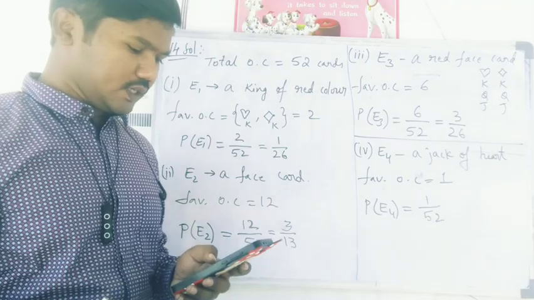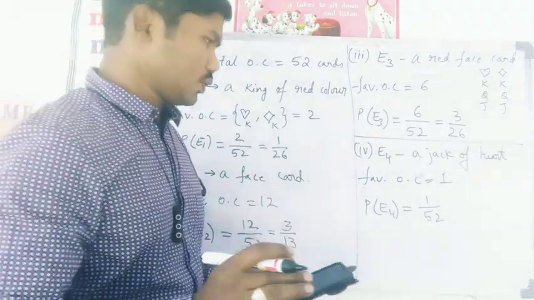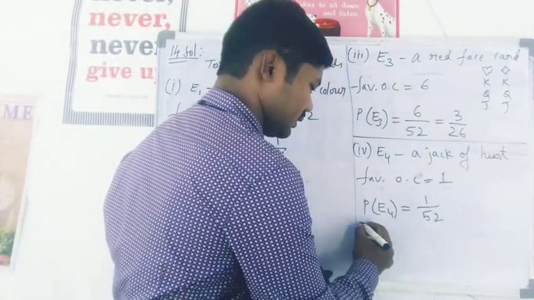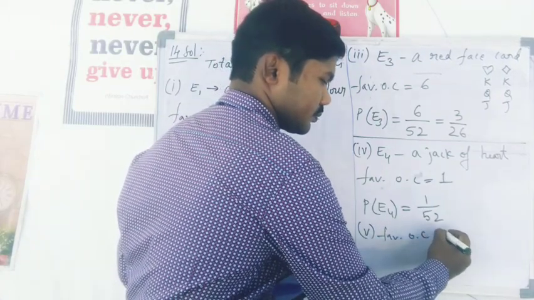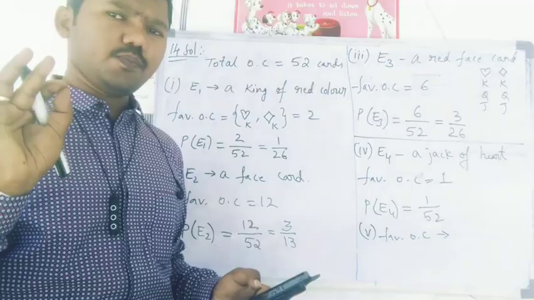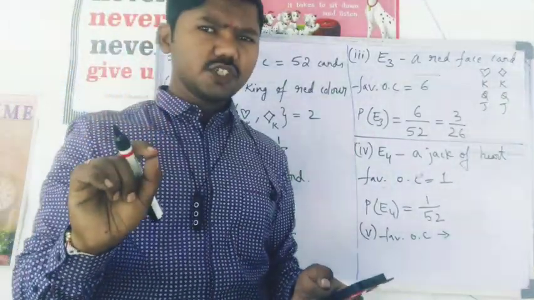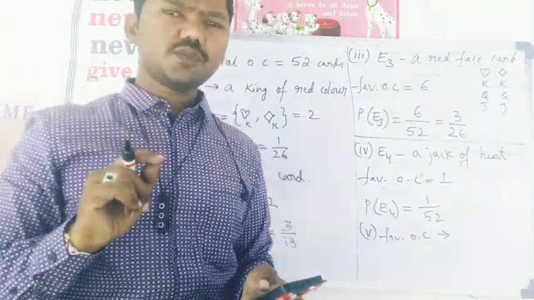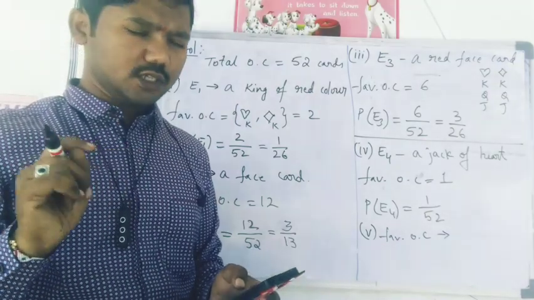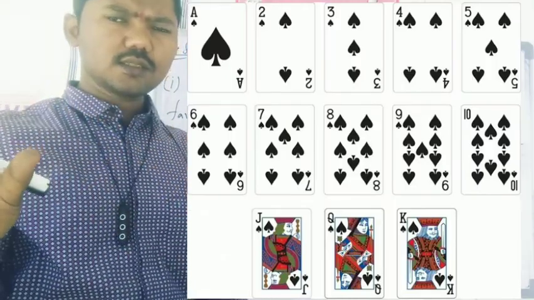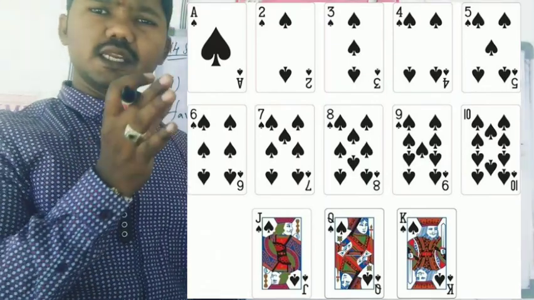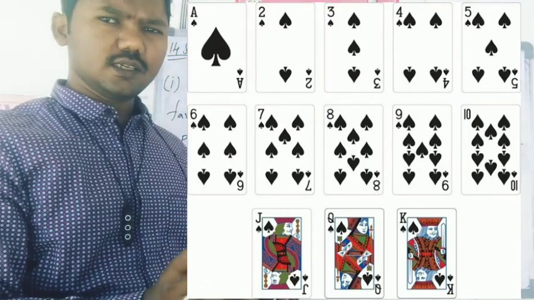Next, fifth one is a spade. So fifth one I am going to do directly. So spade, if you see favorable outcomes, only shape he mentioned. So in that shape, how many cards do we have in the deck? Total 52 cards, 2 colors, 26 are divided, and in each color 2 sets of 13, right?